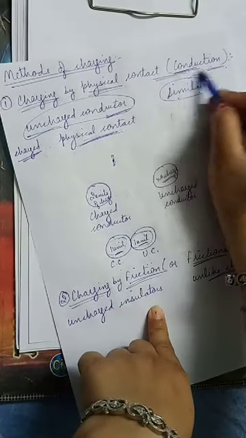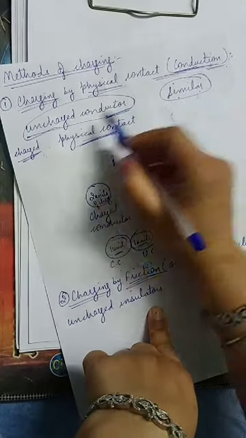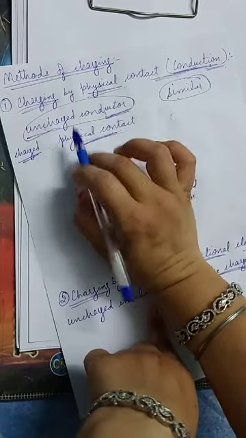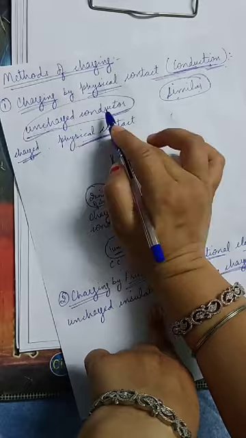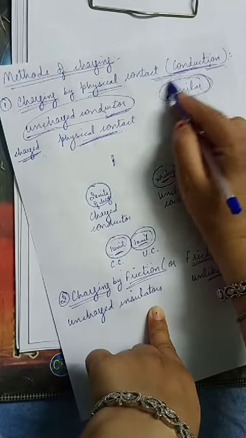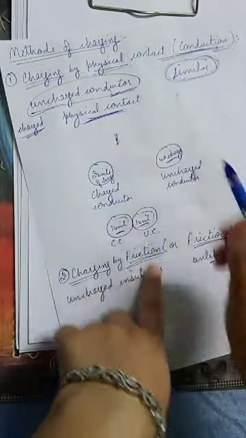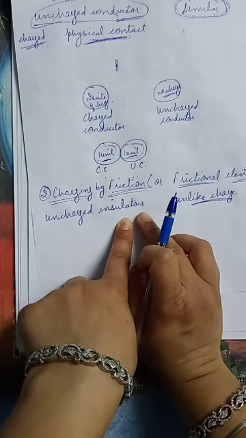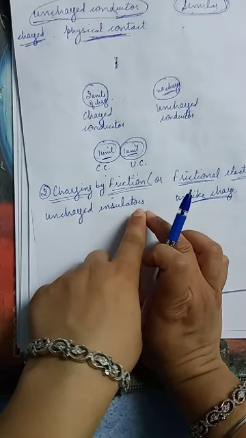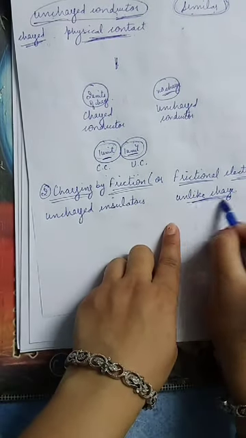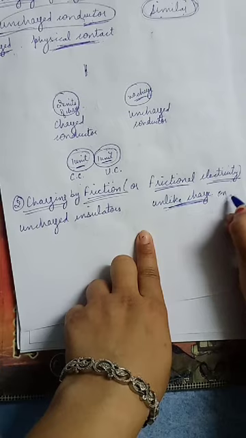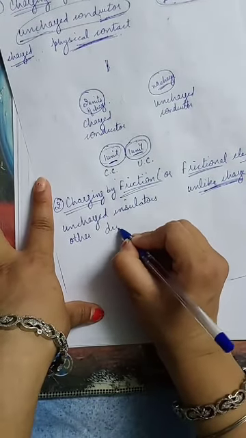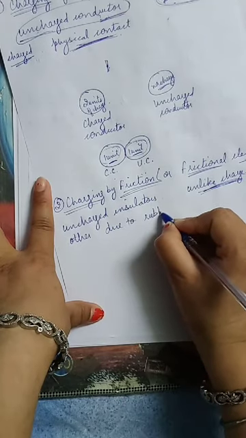In charging by conduction, a charged conductor and an uncharged conductor acquire similar type of charge by physical contact, and in this case, two uncharged insulators of suitable material can acquire unlike charge on each other due to rubbing against each other.